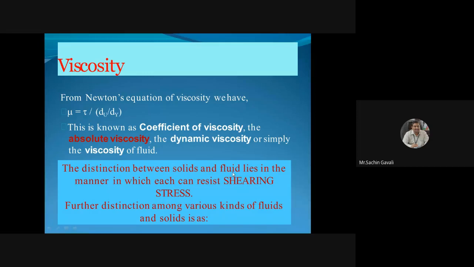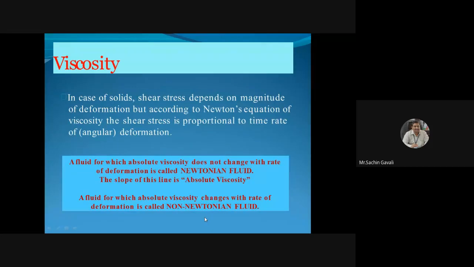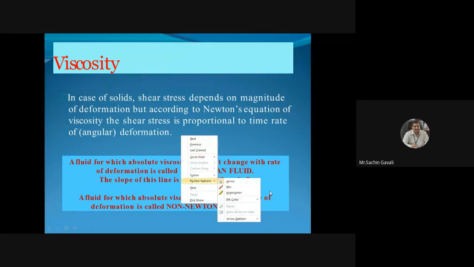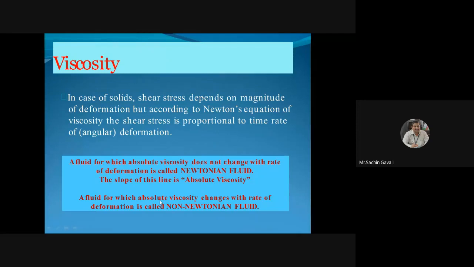The distinction between solids and liquids lies in the manner in which each can resist shearing stress. Further distinction among various kinds of fluids and solids is as follows. In the case of a solid, shear stress depends on the magnitude of deformation, but according to Newton's equation of viscosity, the shear stress is proportional to the time rate of angular deformation. A fluid for which absolute viscosity does not change with the rate of deformation is called a Newtonian fluid. A fluid whose absolute viscosity changes with the rate of deformation is called a non-Newtonian fluid.